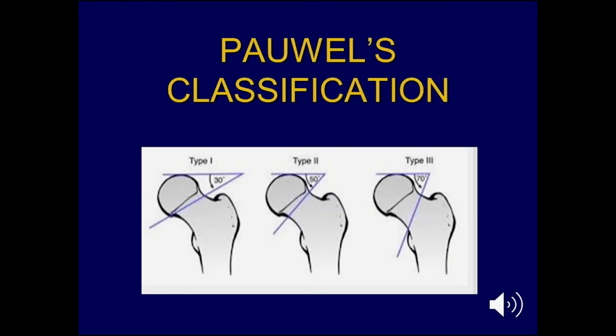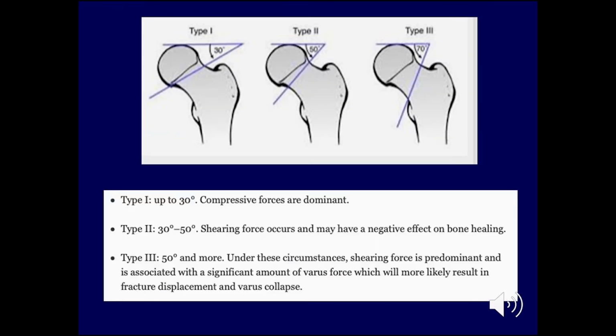Another very useful classification is the Powell classification, where it depends on the inclination or the angle of the fracture. Type 1 is the most horizontal type, and type 3 is the most vertical type. In type 1, the angulation is up to 30 degrees and the compressive forces are dominant. In type 2, the inclination is around 30 to 50 degrees with shearing force occurring, which may have a negative effect on bone healing, while type 3 is 50 degrees or more.